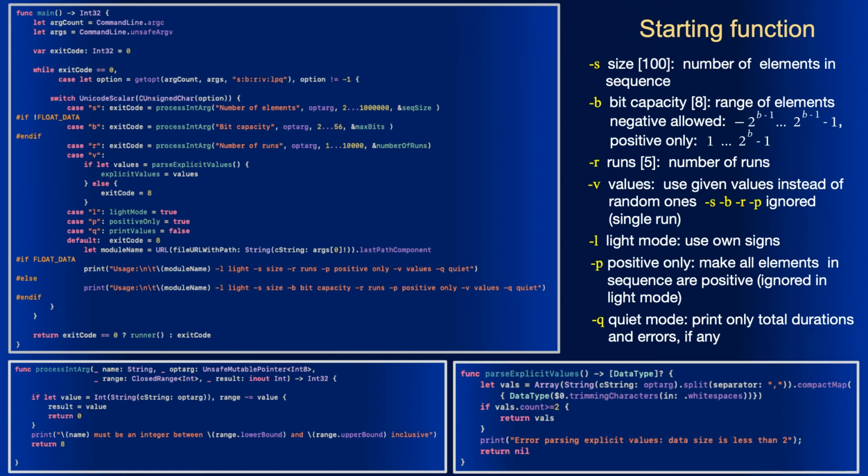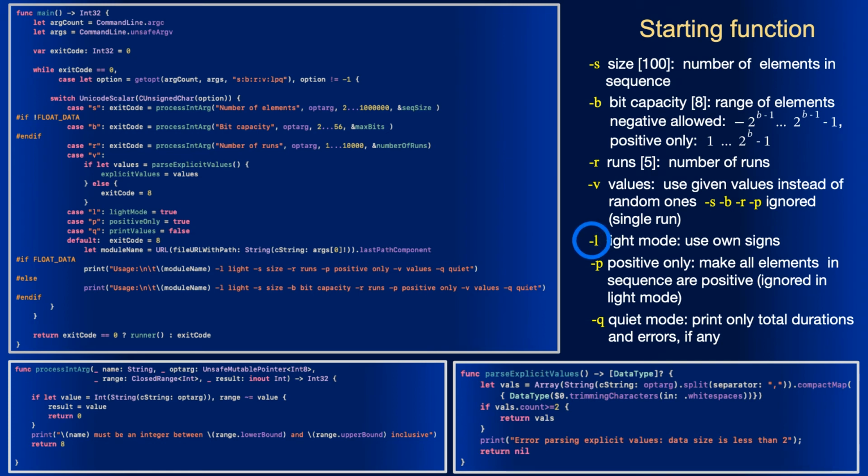Parameter b is unavailable for floating point data, in which case the elements are always generated in the range from 0 to 1 if positive only is on, or in the range from -1 to 1 if positive only is off. Argument r sets the number of runs, 5 by default. For each run, a new sequence will be generated. Argument v allows to enter specific values instead of using generated ones. In this case, arguments s, b, r, and p are ignored, and there will be only a single run.